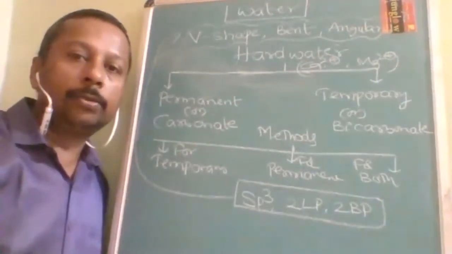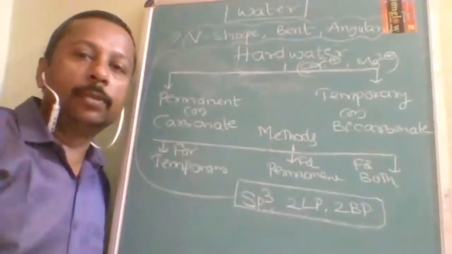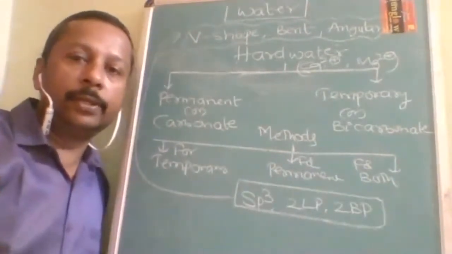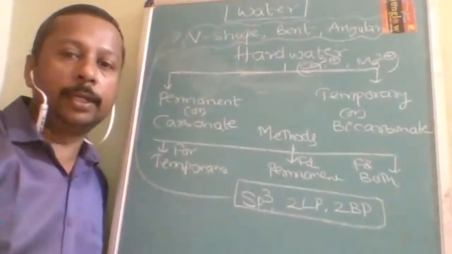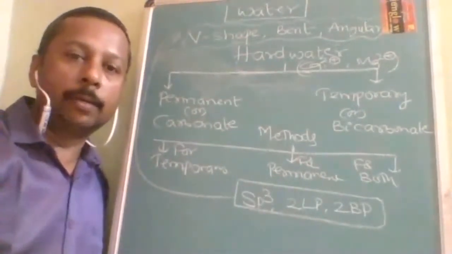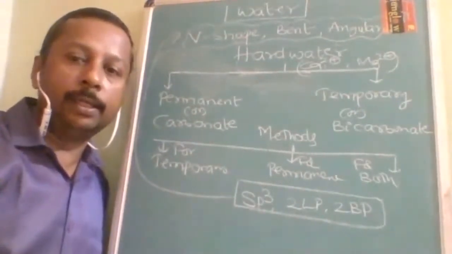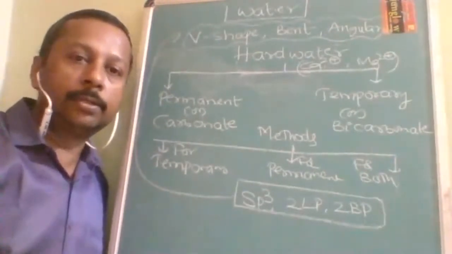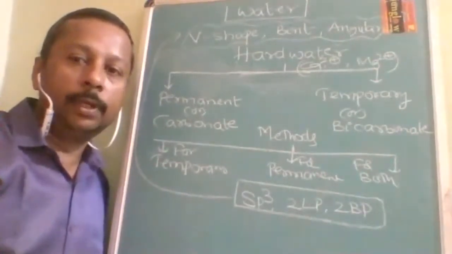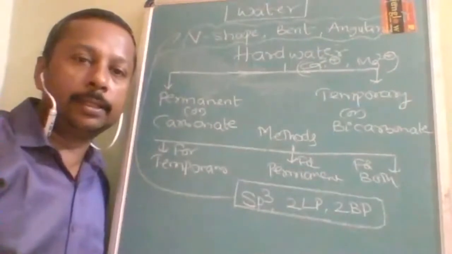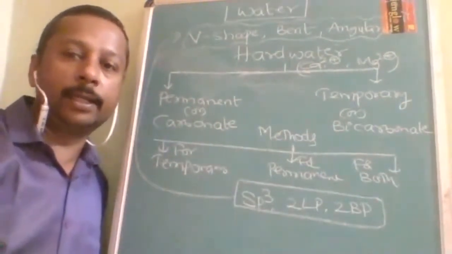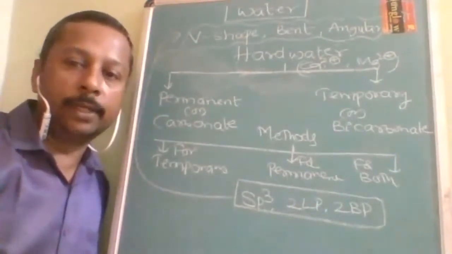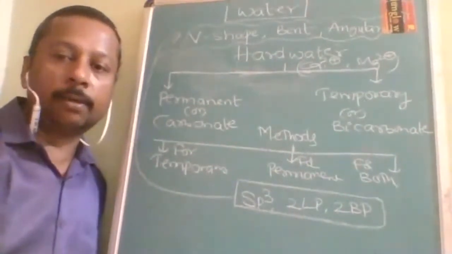Understood? So what you will do is remove all the calcium and magnesium as their carbonates. Calcium carbonate and magnesium carbonate are insoluble salts. Therefore, this is a method. This property is used for separating the hardness and converting hard water to soft water.